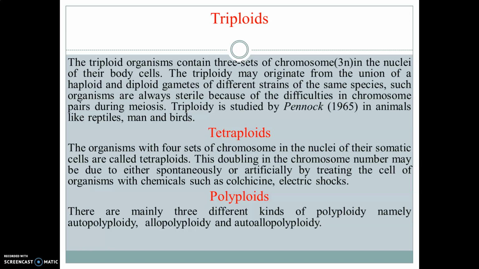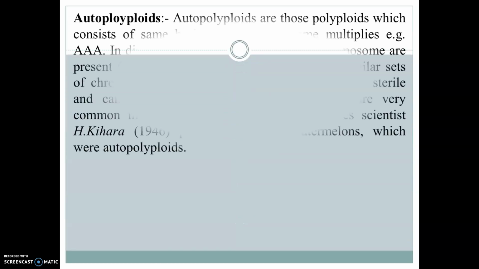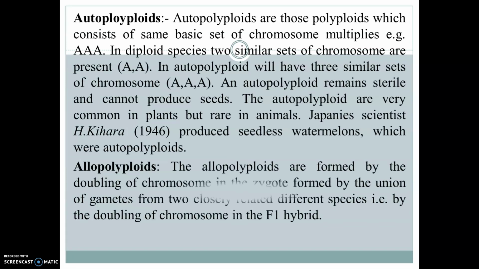Now polyploidy. There are mainly 3 different kinds of polyploidy, that is autopolyploidy, allopolyploidy, and segmental allopolyploidy. Now autopolyploids are those polyploids which consist of the same basic set of chromosomes multiplied. For example, triploid AAA or triple A. In a diploid species, there are 2 similar sets of chromosomes, that is AA. In autotriploids, there will be 3 similar sets of chromosomes, that is AAA, and the autopolyploid remains sterile and cannot produce seed.